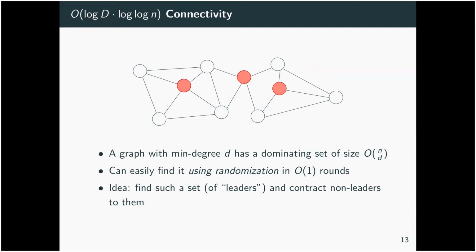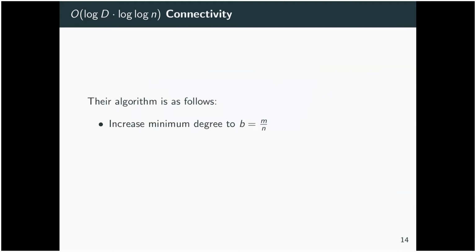So an idea is that we can find a dominating set once we have increased our minimum degree, and we can contract vertices that aren't in that set to vertices that are. So with the above graph, if we contract the vertices that aren't in the dominating set to neighboring vertices that are, we'll end up with a path of length 3. And we've already got many fewer vertices. So you may be able to see where this is going. I'm going to explain it. So the outline of their algorithm is then as follows.